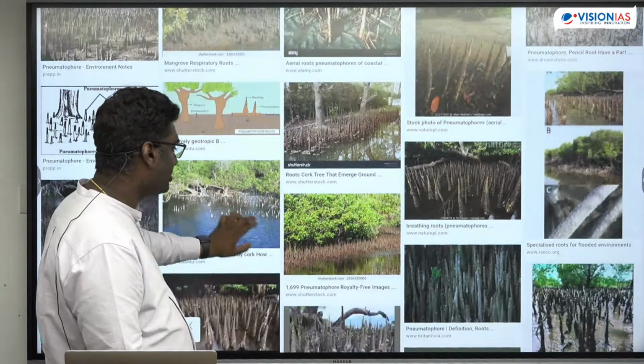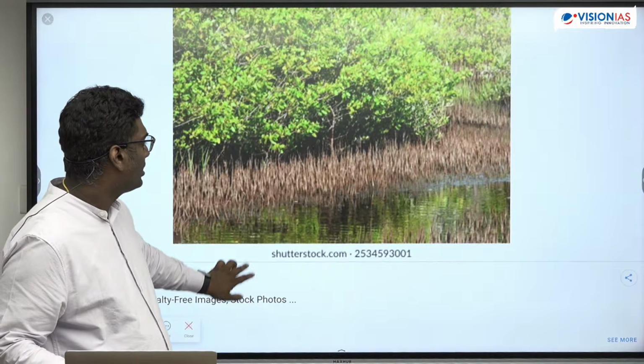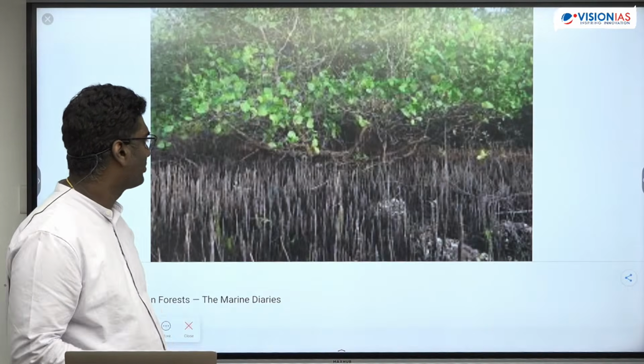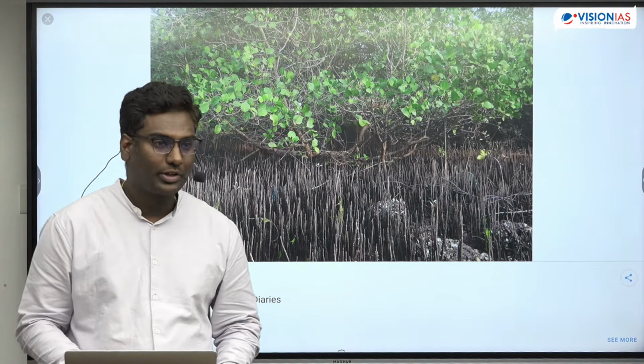Okay, you can see this. This is pneumatophores. Okay, this is how the roots come up. See like this. Got it? This is how the roots are.